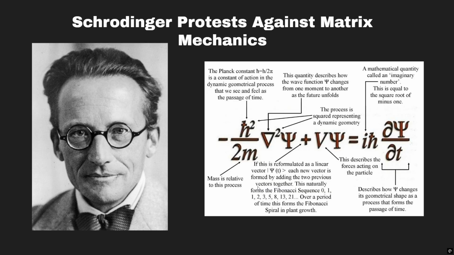In 1926, Erwin Schrödinger hated the randomness of matrix mechanics and created an equation called wave functions, which stated particles did not exist in exact points but were spread across like waves. Turns out his deterministic view was still wrong, and his wave function actually complemented the probabilistic view of quantum mechanics.